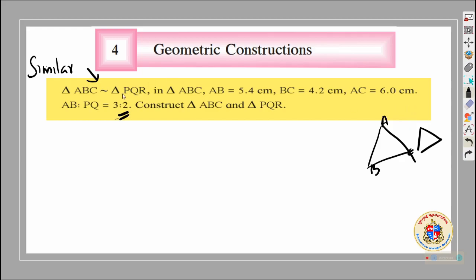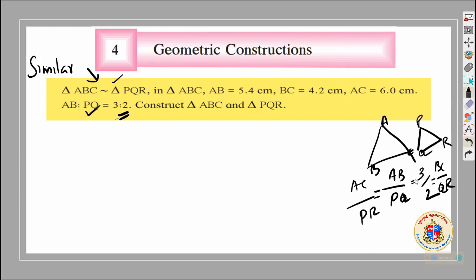Secondly, from this similarity, we know that the ratio of AB upon PQ is already given, which is equal to 3 upon 2, will be applicable to AC upon PR, also to BC upon QR. Okay, so this also you should know. This ratio is maintained 3 upon 2.